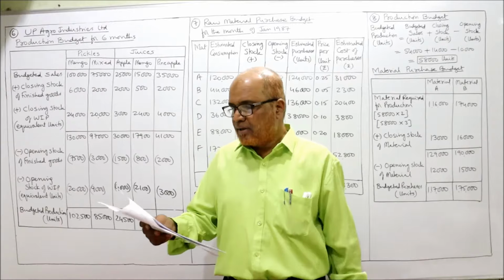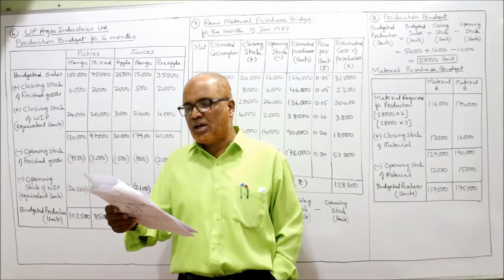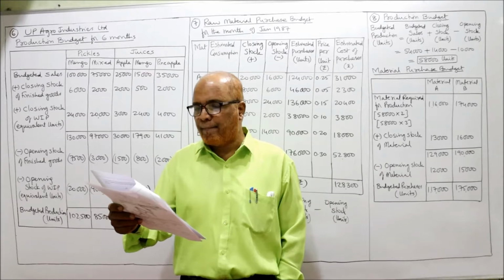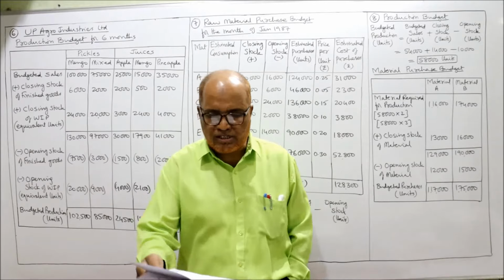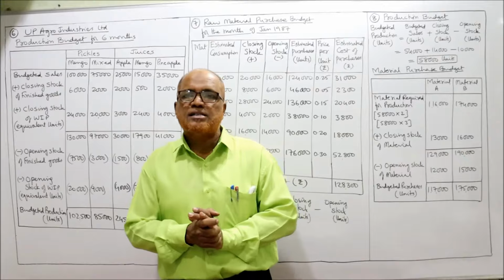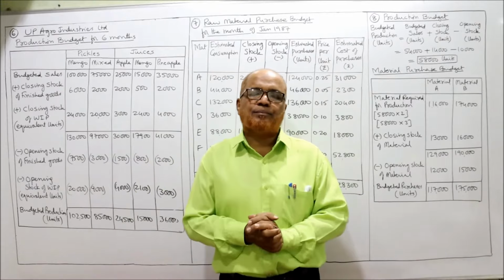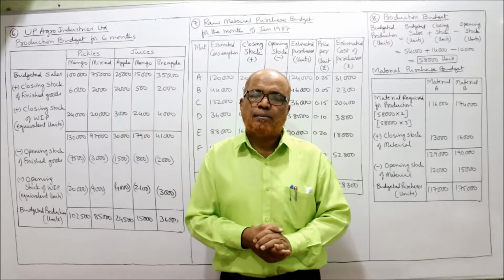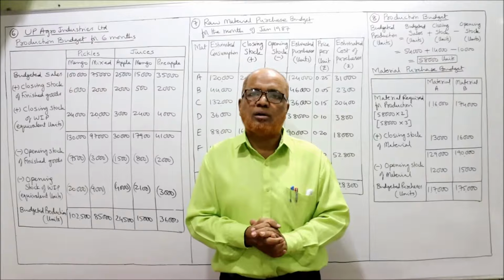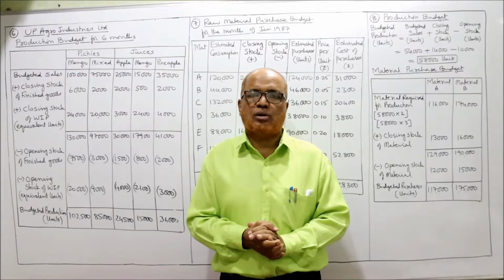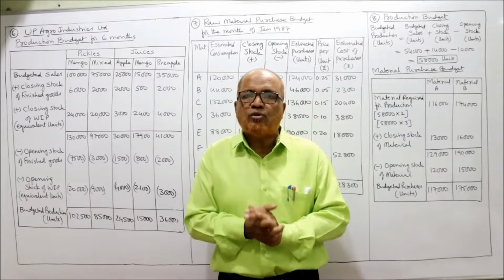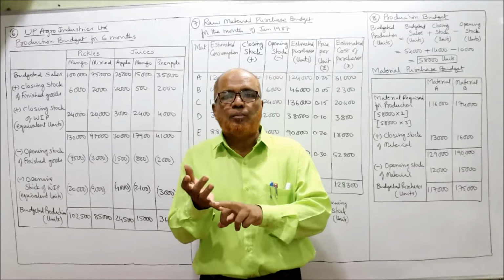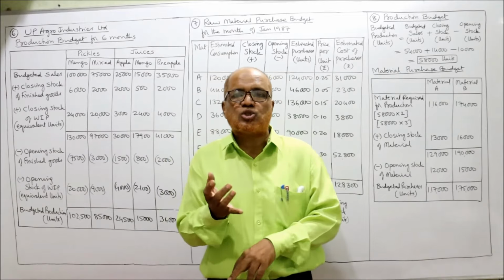Then finished goods opening and closing are given. The production in each month is expected to be uniform. Prepare production budget for 6 months. Now, see here, budgeted production. The formula is budgeted sales plus closing stock minus opening stock. Stock means we have two types of stock in this problem.